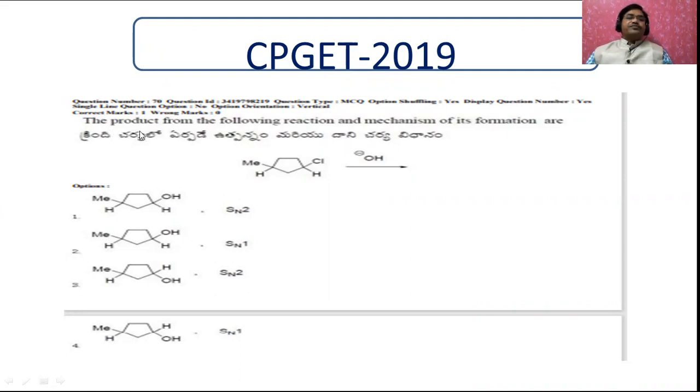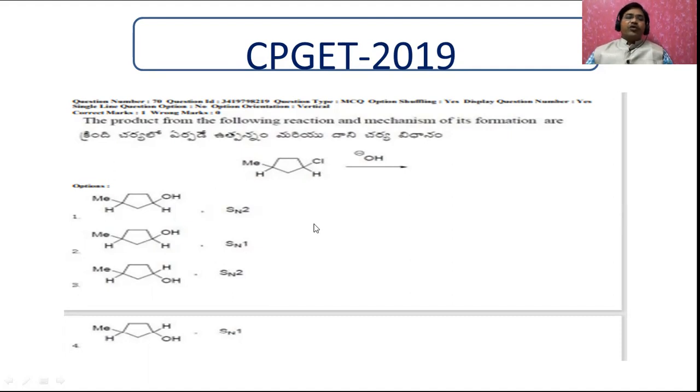Now let us see this one. The product from the following reaction and mechanism of its formation. Then what is the product of this one? There is no doubt the chlorine is replaced by OH. In all compounds, OH is there. Only we have to find out what is the position of the OH in the reaction, and another one, whether it is SN1 or SN2.